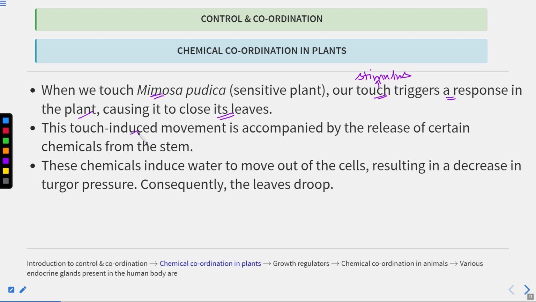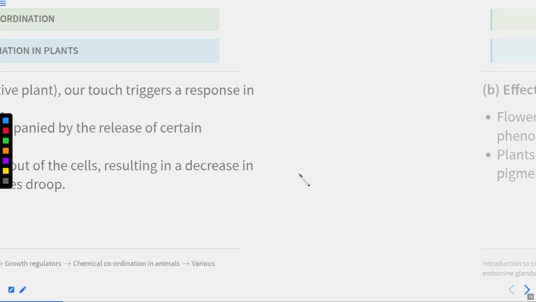The touch-induced movement is accompanied by the release of certain chemicals from the stem. Whenever you touch the touch-me-not plant, some chemicals are released from the stem and move out of the cell. These chemicals induce water to move out of the cells, and because of this there is a decrease in turgor pressure, so the leaves droop down. Is this clear?